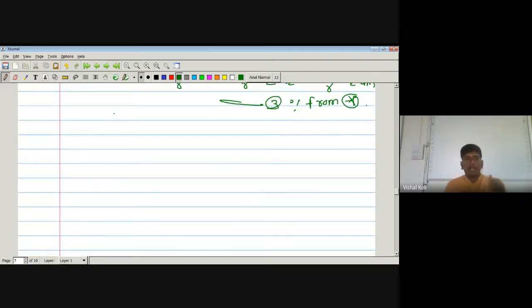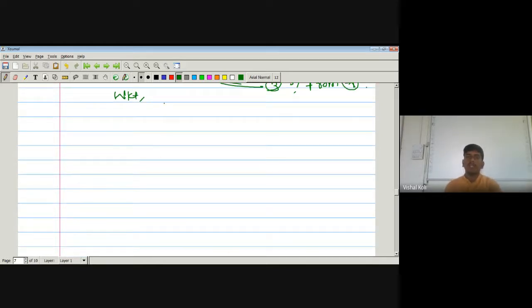Now, we know that by the definition of index of a curve with respect to any point a, what is the index of a curve with respect to any point a?